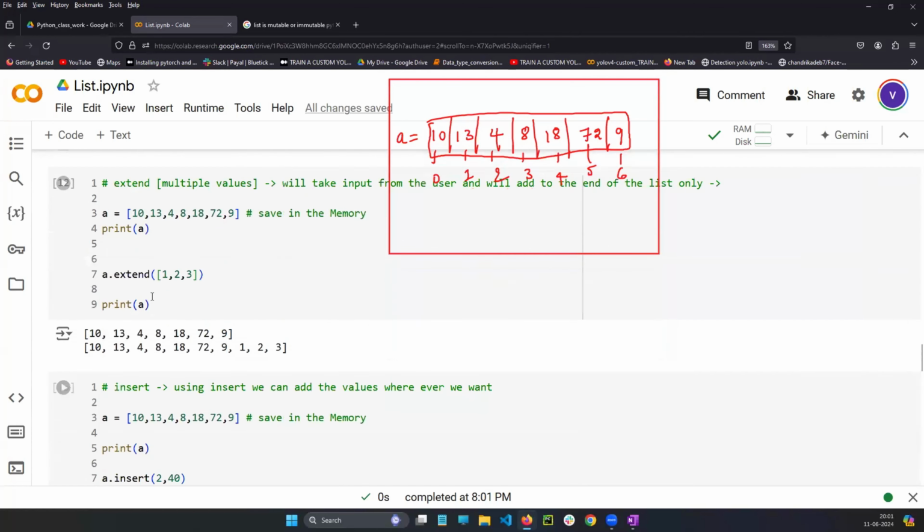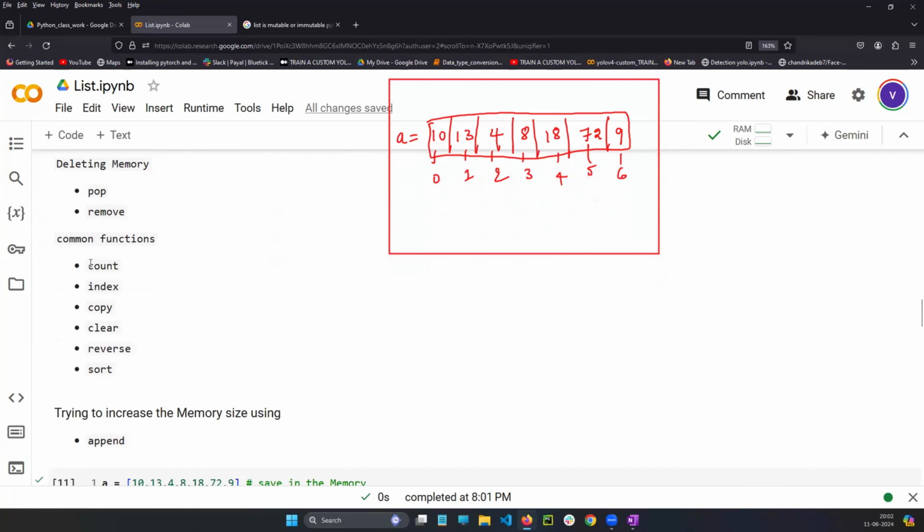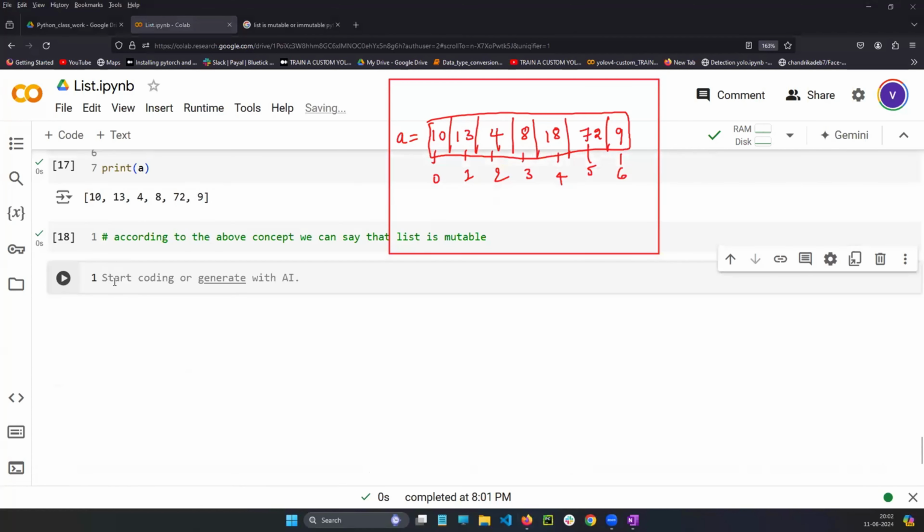So for that purpose, we have done those functions. Then what about these functions, sir? Count, index, copy, clear, reverse, sort. What about these functions? Very easy functions. Let's see copy, count and index first. Let's see the count function. What will the count function do in the list?